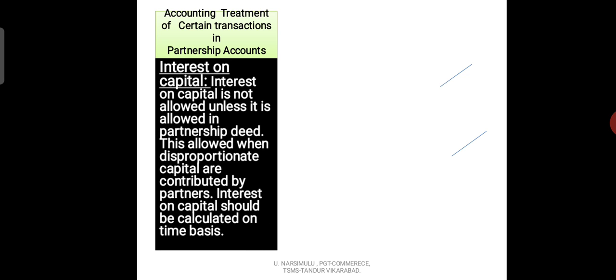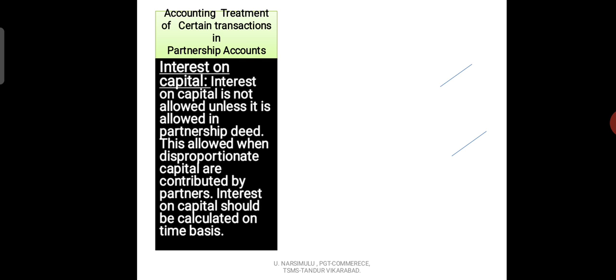What is the next transaction? Interest on capital. See, in the partnership firm, we have to calculate interest on capital if the partnership deed accepts. What does it mean, partnership deed accepts?